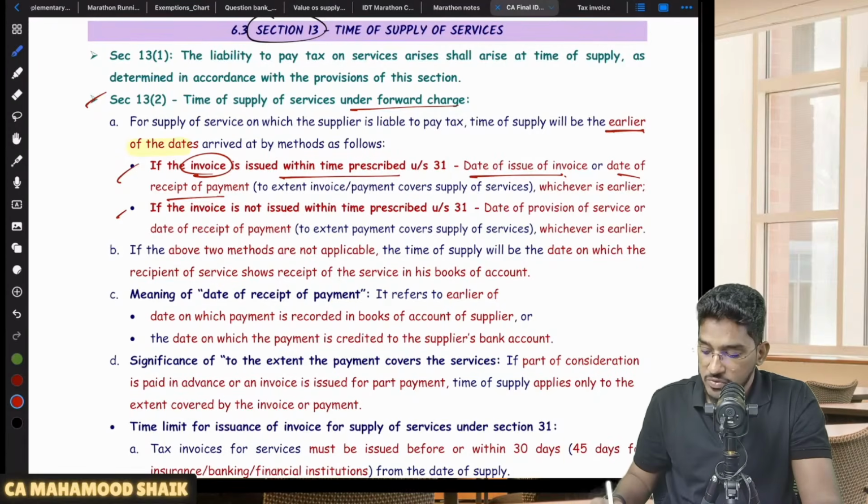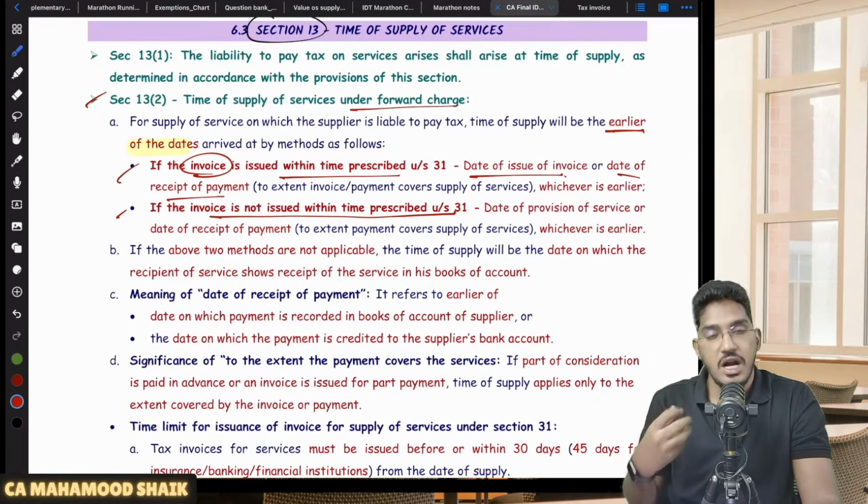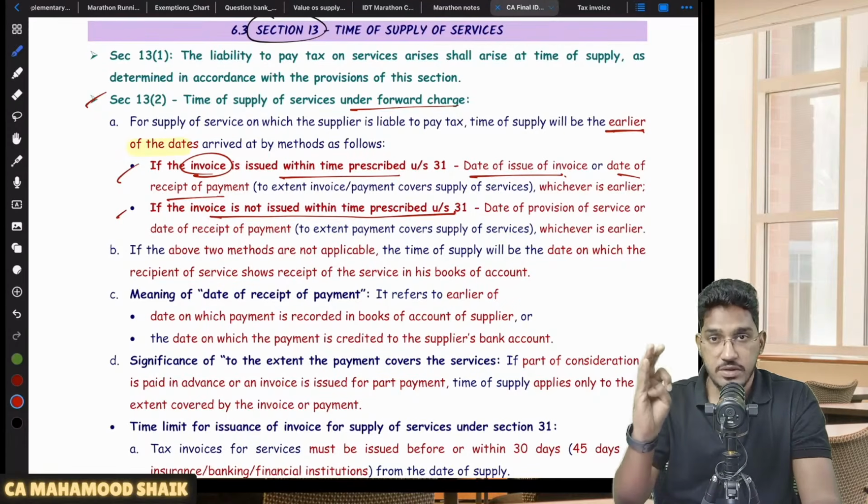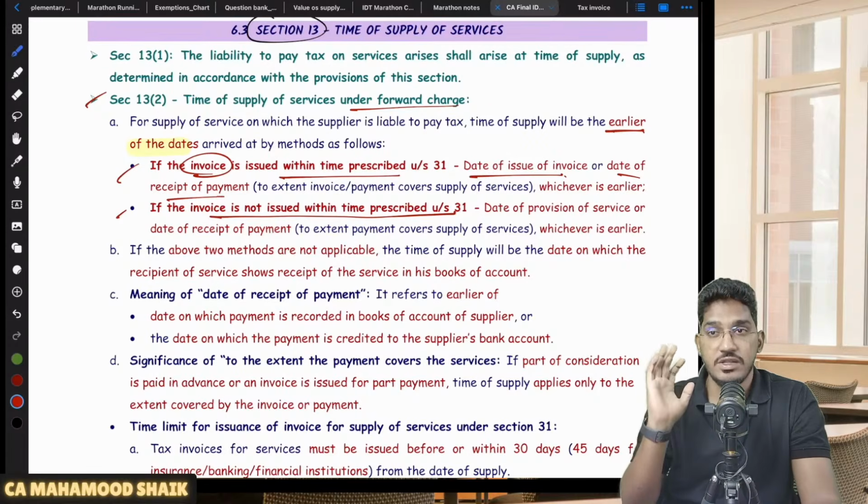Sir, what if the invoice is not issued within the prescribed time limit? Let us say I am making supply of services under forward charge mechanism, but I am not giving the invoice within that prescribed time limit. So let us say I am a chartered accountant. I made the provision of service, 30 days from the date of provision of service is also over, but still I did not give the invoice. That means you are not giving the invoice within the prescribed time limit.